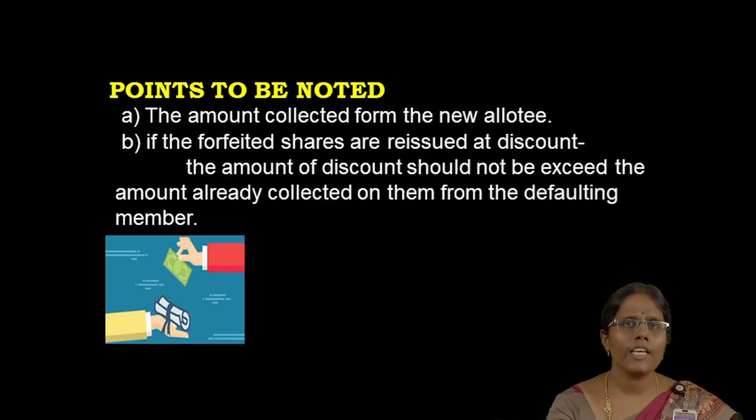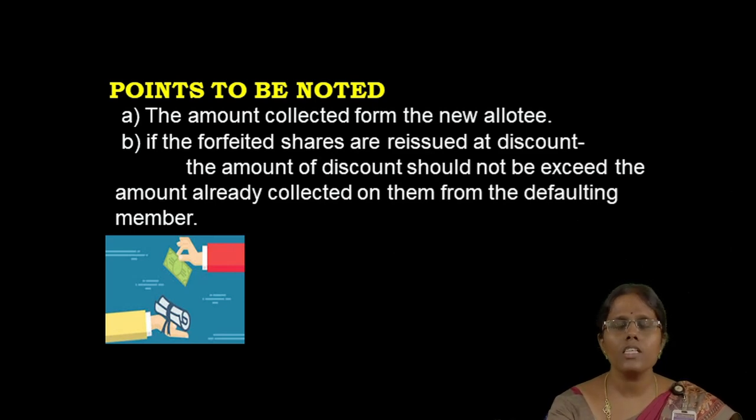The second point is, if the forfeited shares are reissued at a discount, that means the value is reduced from the nominal value of the shares. What do we mean by nominal value? The original value of the share. For example, if the share value is 10, that is called the original or nominal value.